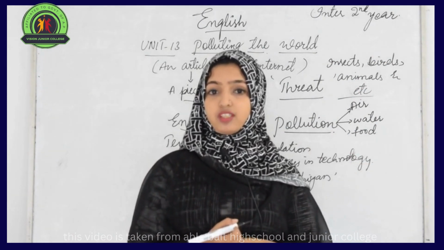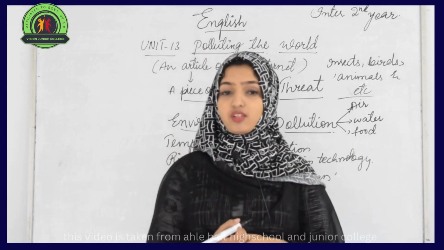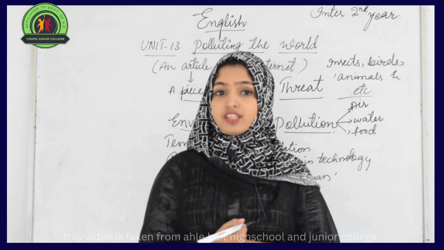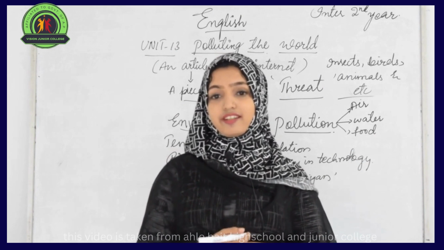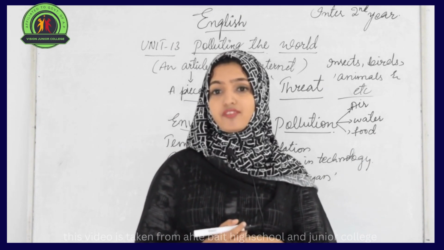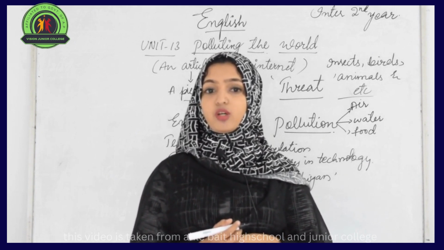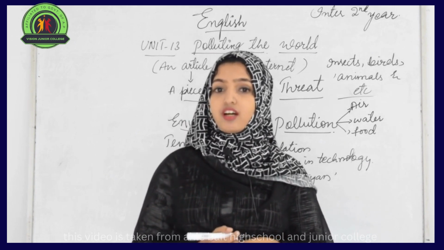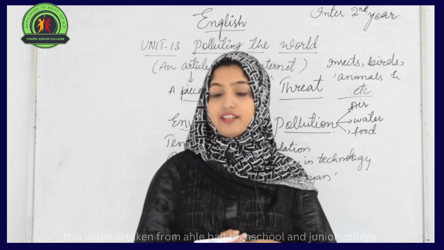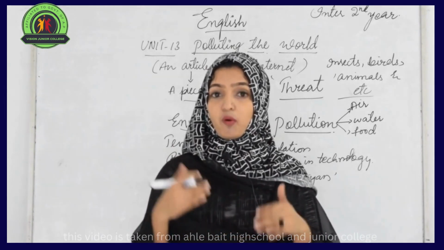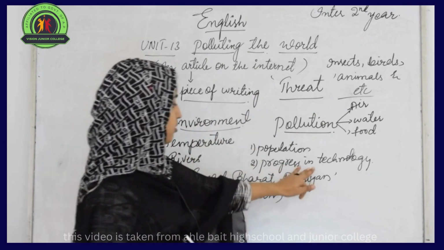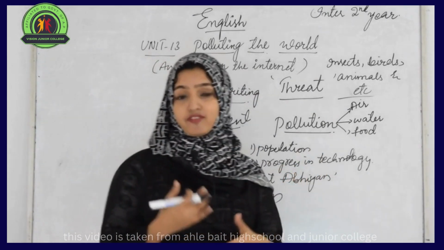It is true that progress in knowledge has led to the development of science and technology, which has in turn profoundly altered our environment. For example, fertilizers and insecticides have increased agricultural output, which is required to feed the swelling population of the world. However, both give rise to pollution. Each one in the modern world has accumulated in our bodies a few milligrams of DDT, which is organochlorine, a type of insecticide. So here it is saying that progress in technology, as we have discussed earlier, is also a cause of polluting the environment.